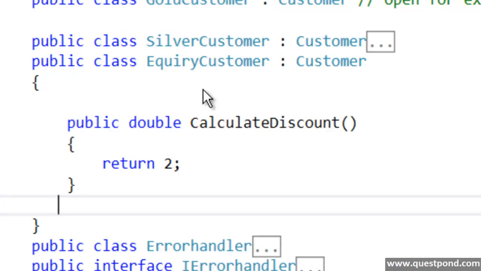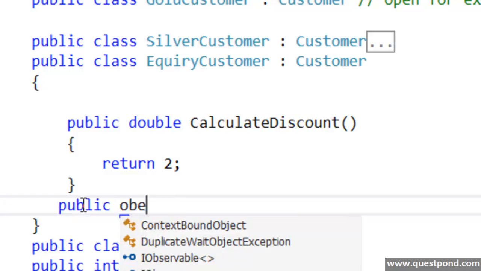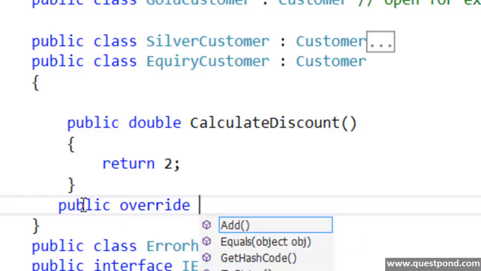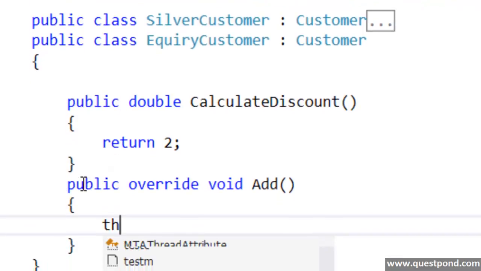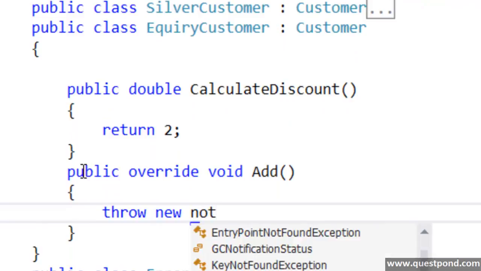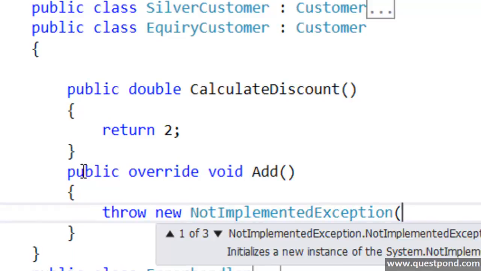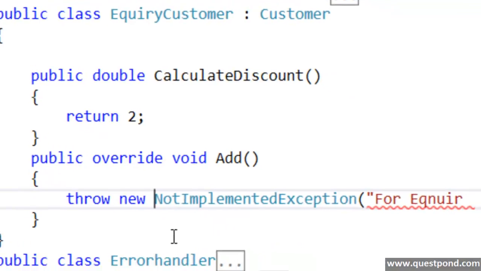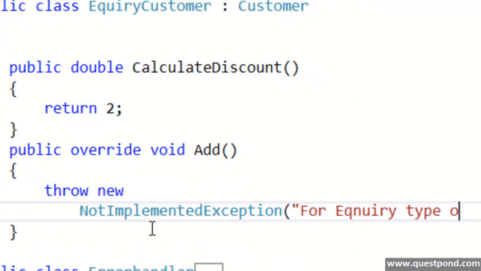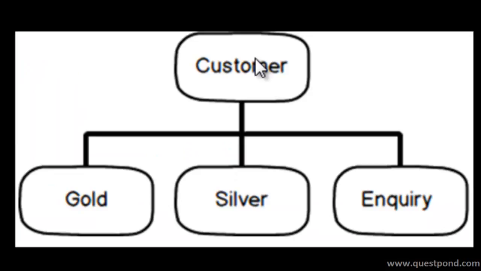Now, because this is an inquiry customer, he is not buying anything from me. He is not the real customer. I don't want to save this customer to the database. So I'm going to override the add method, and over here I'll say throw new not implemented exception, saying that for inquiry type of customer, not allowed.